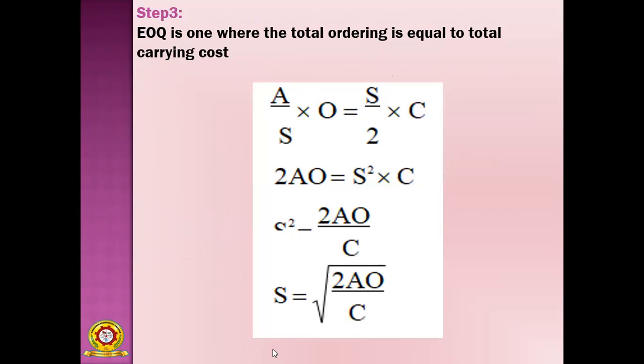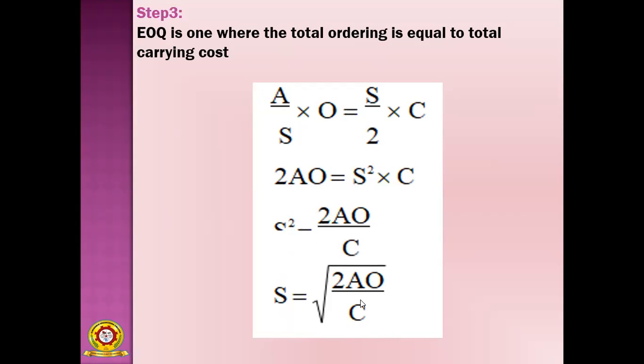So 2AO, by cross multiplication, equals S square, that is S into S into C. So S square equals 2AO by C. The 2AO goes to this side, and the multiplication is converted into division. Finally S square equals 2AO by C. After that, removing the square, you put a root on this side.